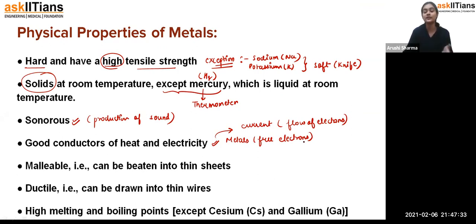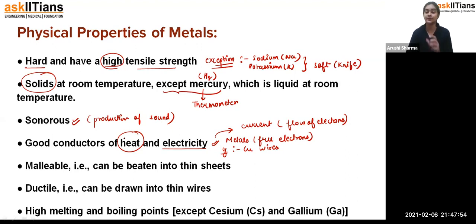And that is why we call them good conductors of heat and electricity. That is why we use copper wires in our houses for electricity purposes.